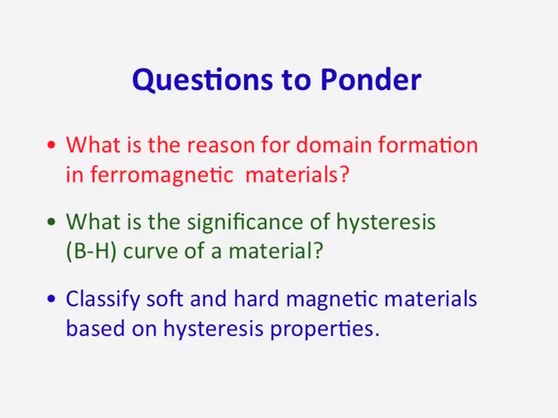Now we have a few questions to ponder. What is the reason for domain formation in ferromagnetic materials? What is the significance of the BH curve or hysteresis curve? And how do we classify soft and hard magnetic materials based on hysteresis properties?